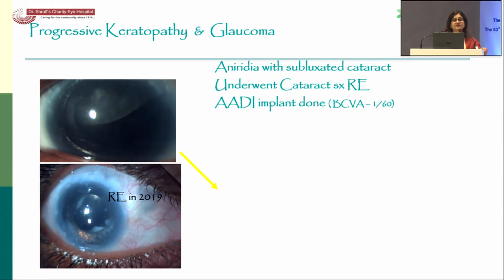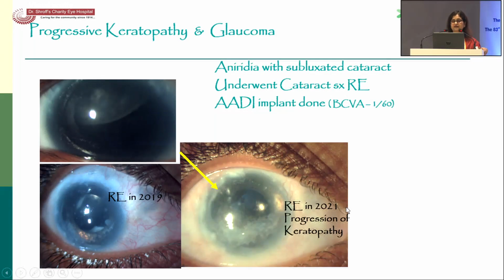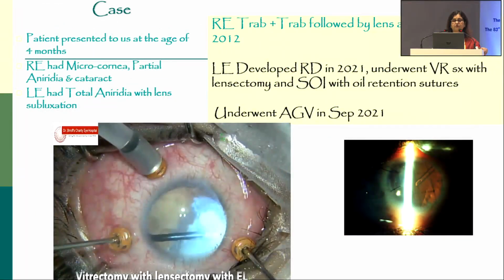However, since this condition is progressive, in this particular patient, I would say cataract surgery was not the right choice, because after cataract surgery and IOL implantation, the glaucoma progressed, and even an Ahmed implant was done, and there was progression of keratopathy as well, which is a common feature.